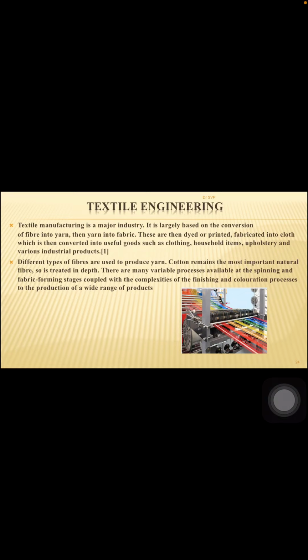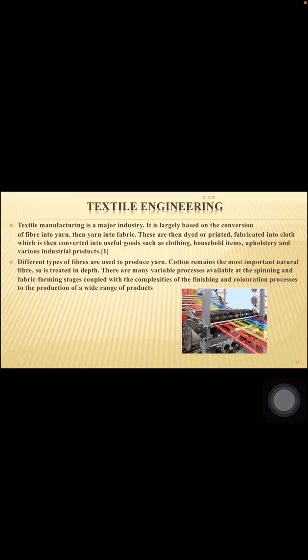These are then dyed or printed, fabricated into cloth, which is converted into useful goods such as clothing, household items, upholstery, leather, or artificial leather. It can be anything. That is what textile engineering does, along with various industrial products.